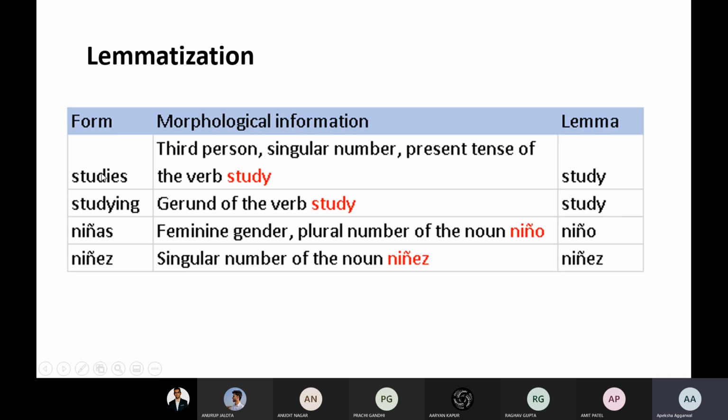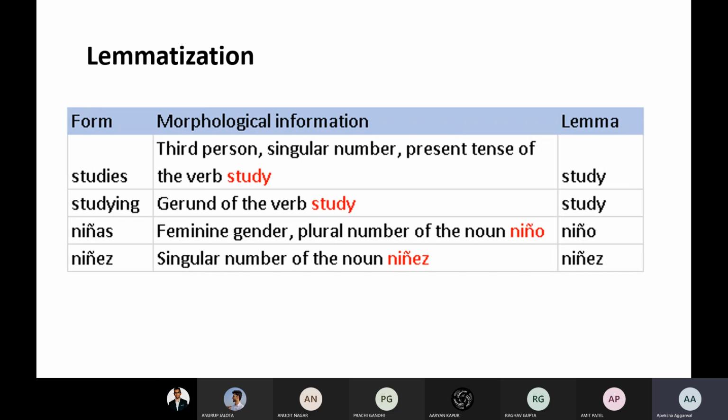So it knows that if the person is talking about study, studies will be converted to study, and studying will also be converted into study. Okay, so this is the advantage of lemmatization. Stemming only crops the remaining part of the word, while lemmatization reads its context and generates a base word using the context of the words.